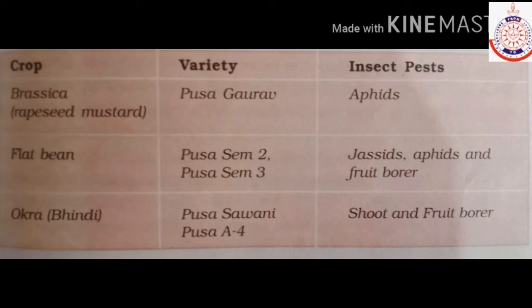Third is okra, or bhindi, with varieties Pusa Sawani and Pusa A4, which show resistance against the insect pests shoot and fruit borer.